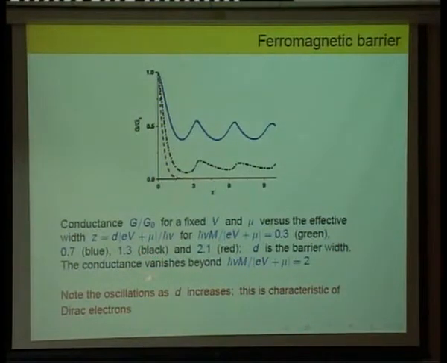The other thing to observe here is that you have oscillations as d increases. This is actually characteristic of Dirac electrons as opposed to electrons satisfying the Schrodinger equation. In the Schrodinger equation, when you have a barrier, the wave function in the barrier just decays exponentially. But for the Dirac equation, you can show that it actually oscillates within the barrier, and it's just a simple property of solutions of the Dirac equation. It has to do with Klein tunneling, that Dirac electrons can go through barriers.